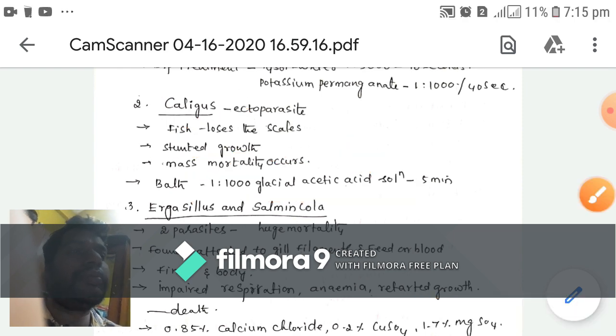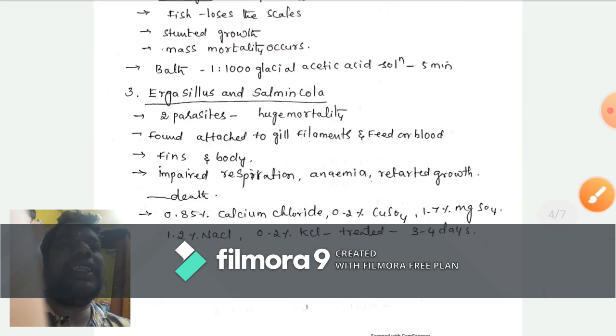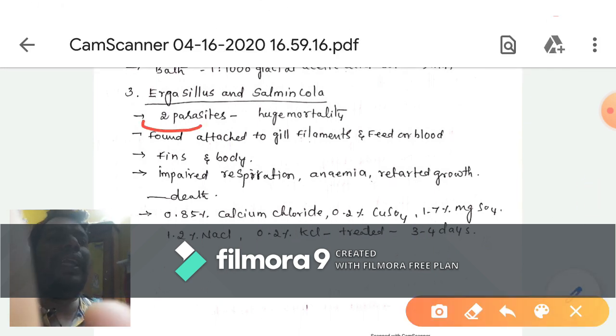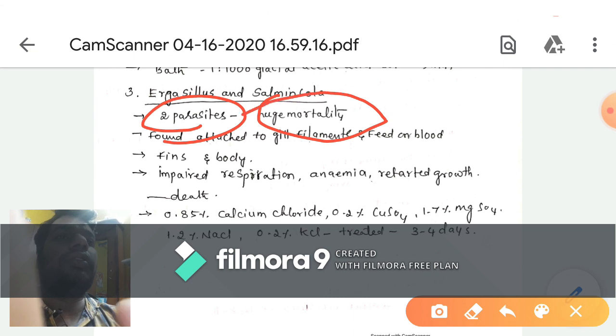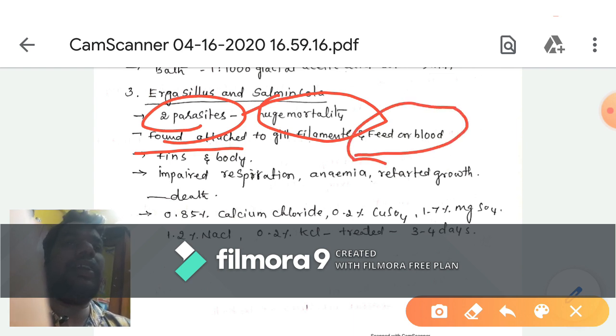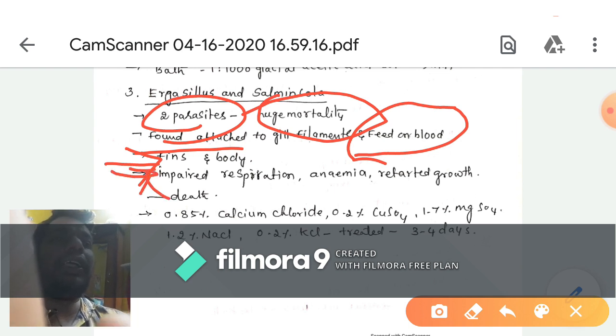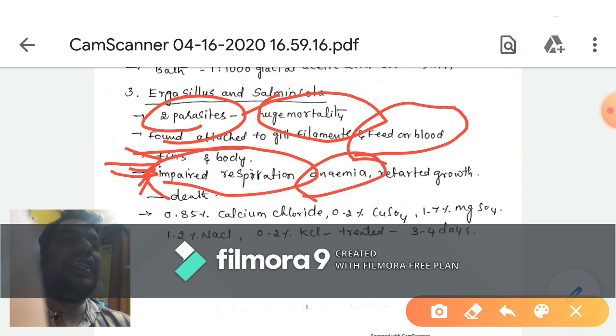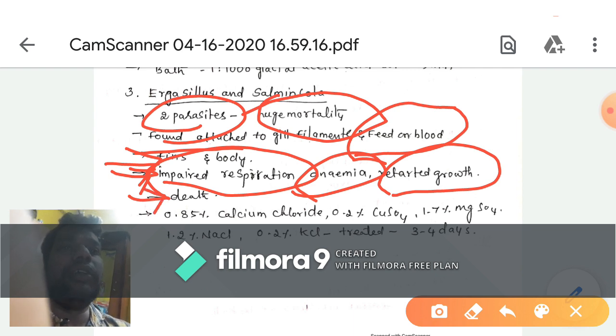Another one is Ergasilus and also Salmincola. These are two parasites. They are found attached to the gill filaments and feed on the blood, and they also attach to the body and are present on the fins. The symptoms are impaired respiration, which leads to anemia and retarded growth, and finally to death.